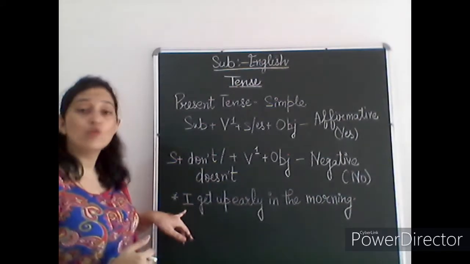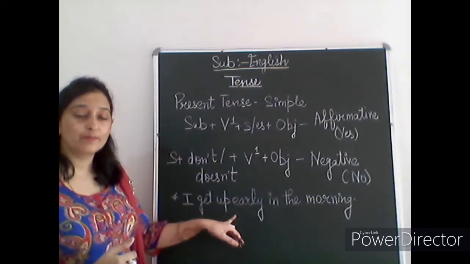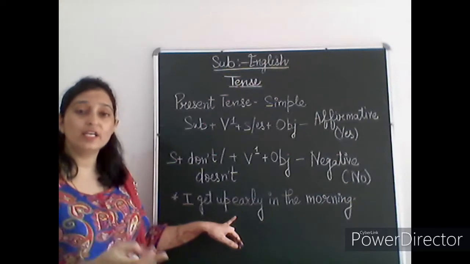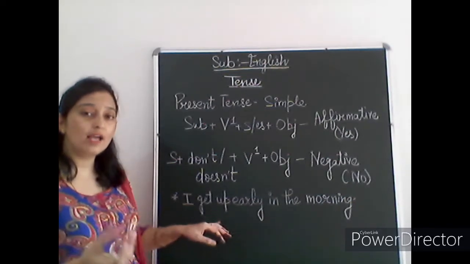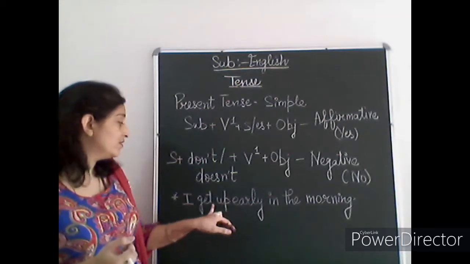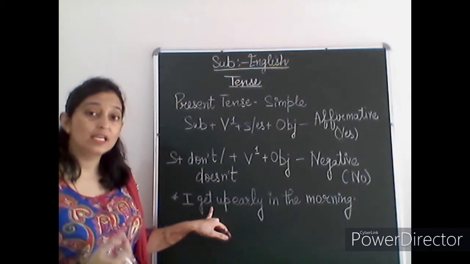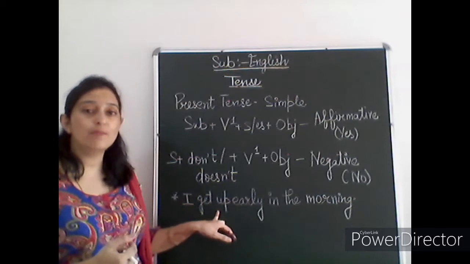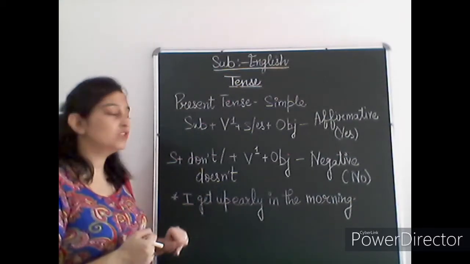Just like Ronak gets up. So this is he, she, it, and any person's name. So I have chosen here Ronak. So Ronak gets up. So I will definitely add up here s. Gets up. Ronak gets up early in the morning. So see, it's very easy.